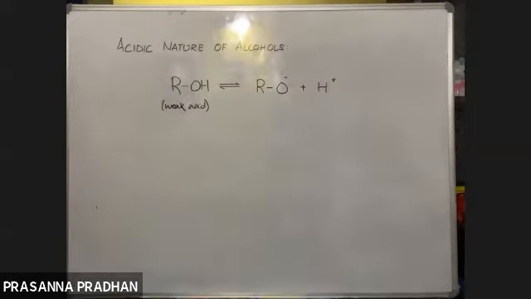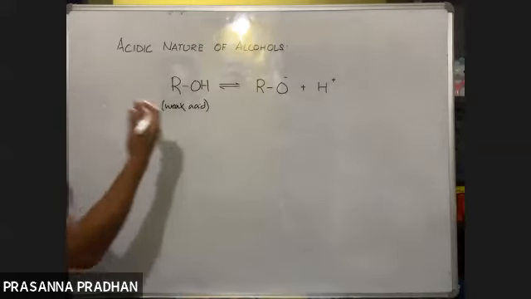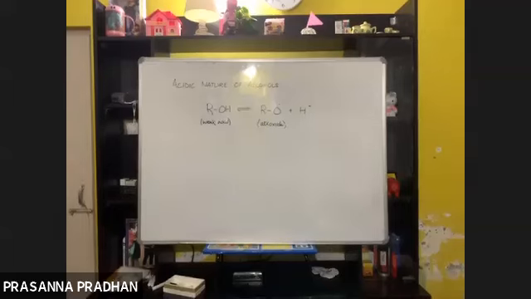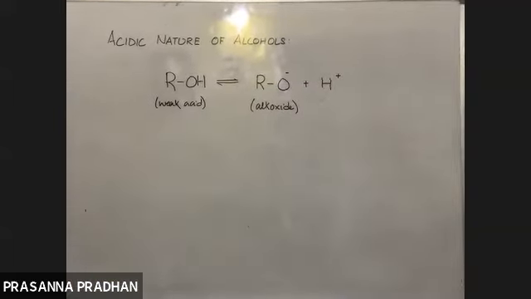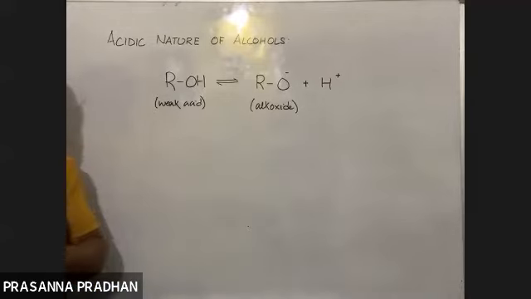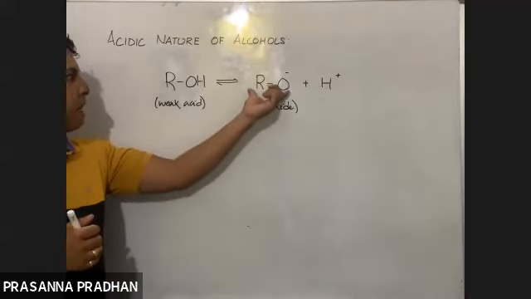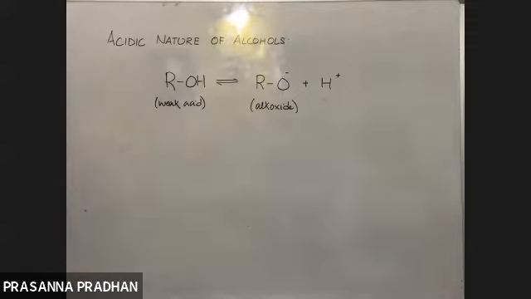And this anionic part which is left is known as an alkoxide. So an acid, after ionizing and giving off a proton, the anionic part which is left over is known as an alkoxide ion.